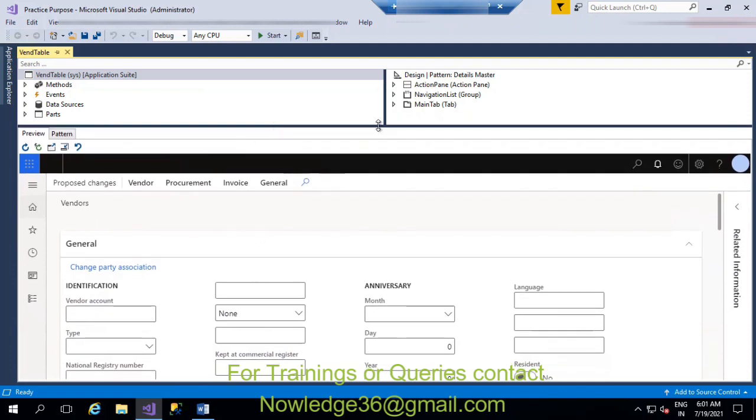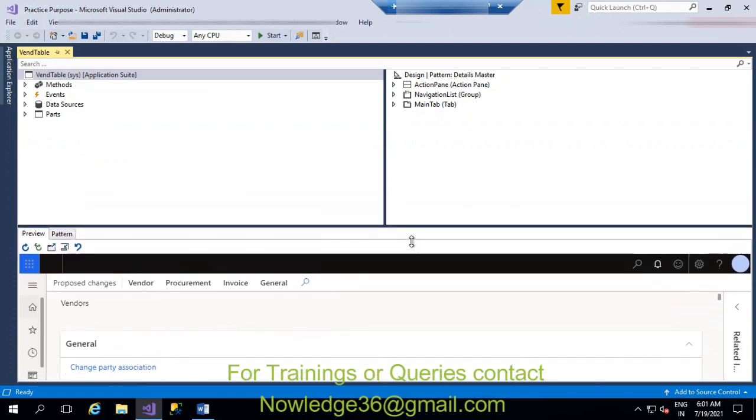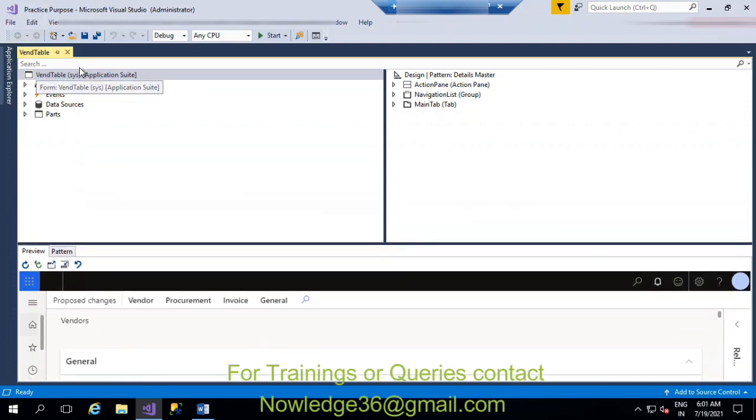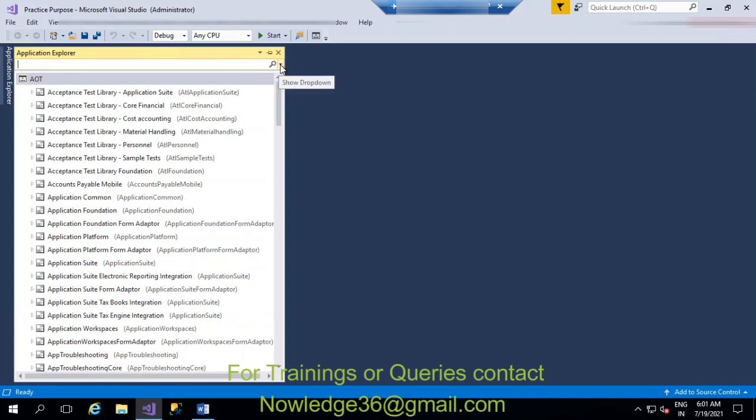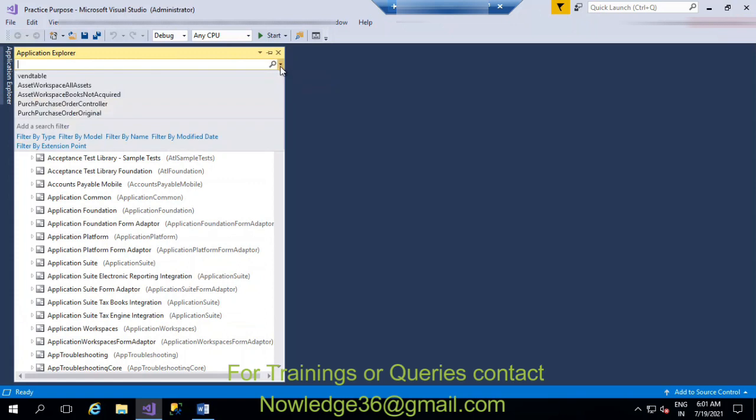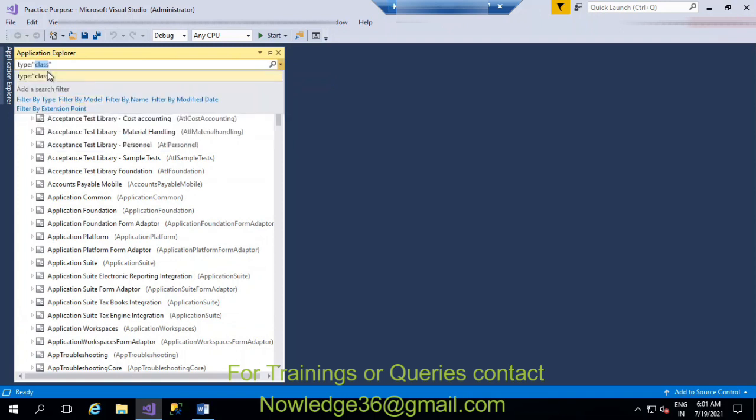Okay, this is how you can replicate here in Visual Studio whatever you have seen in the front end. If you want to see everything from Visual Studio, you can just search in this way. Or if you need only the form related information, there is a drop down here, right? After the search icon, there is a drop down. Just click on that drop down and filter by type. Filter by type means we can give the type as form.